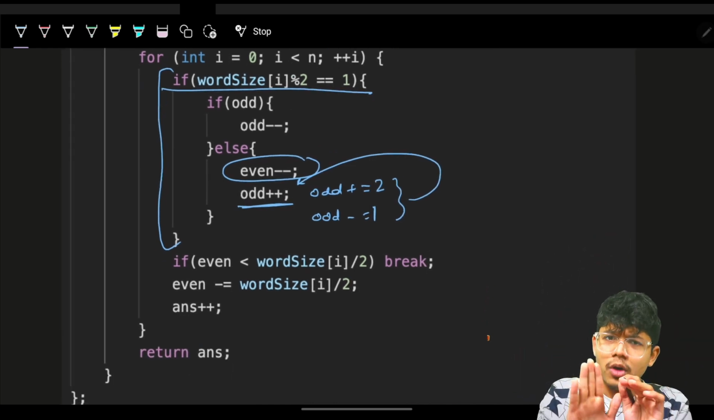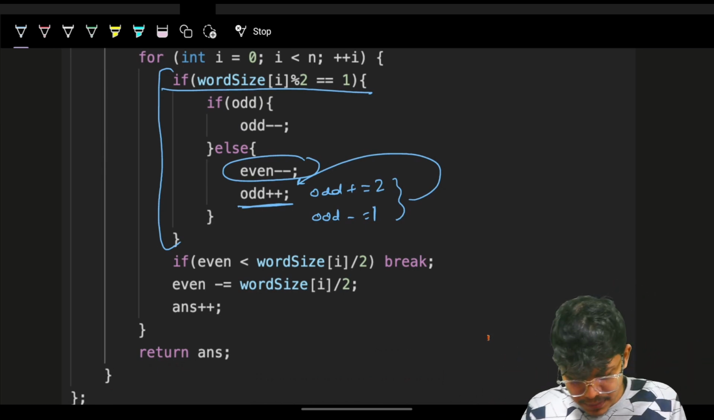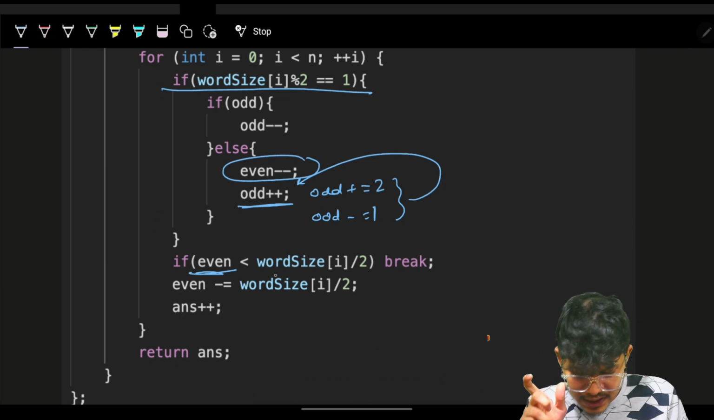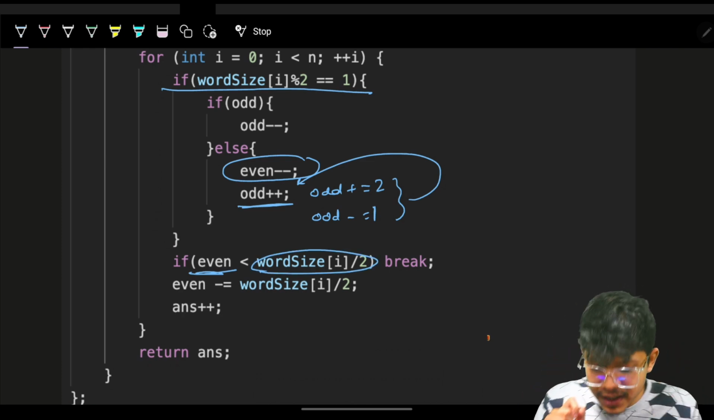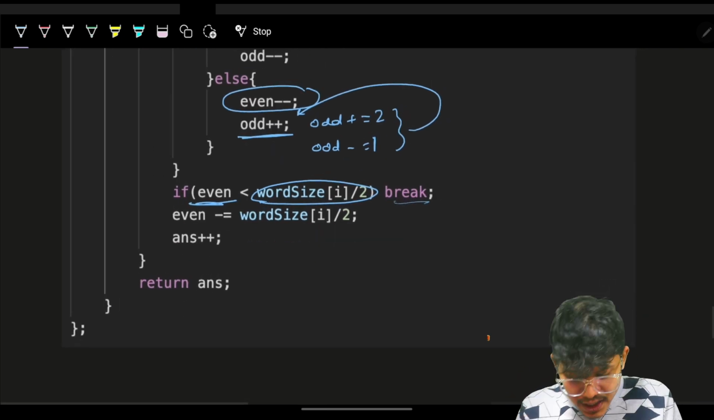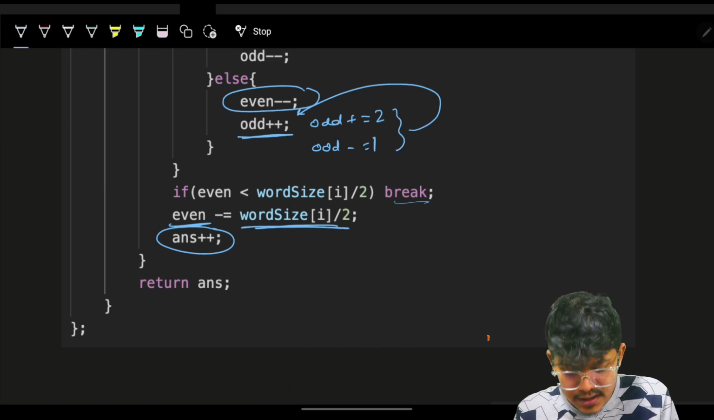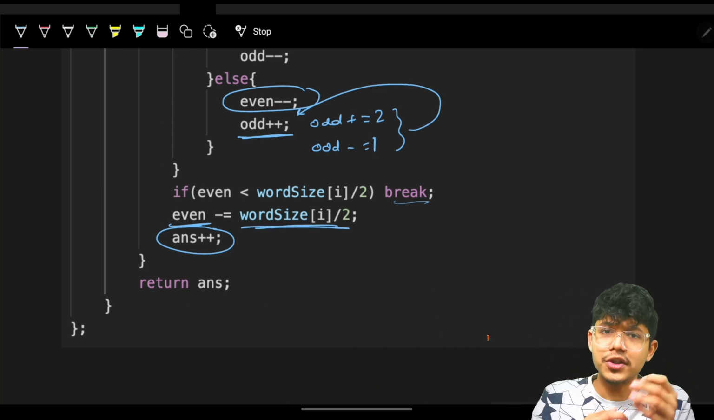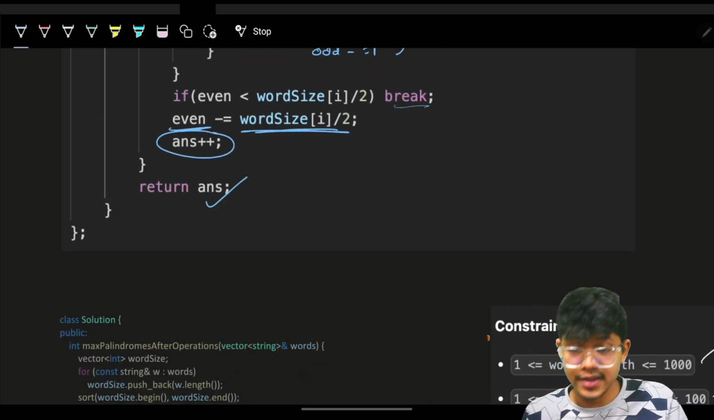Okay, but now what about the even? What about the remaining elements? Simply, if your even count is less than the word size by 2, which means you cannot place these number of even pairs, simply break. But if you can, then simply increase the answer and also reduce your even pairs by this length by 2, which you have put in these number of even pairs at this specific location, and ultimately return the answer.